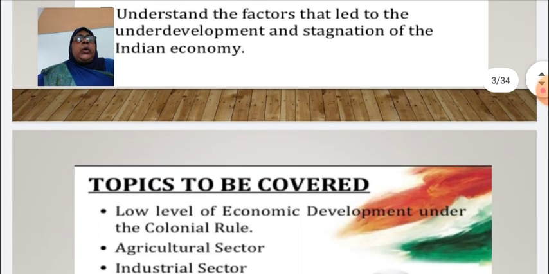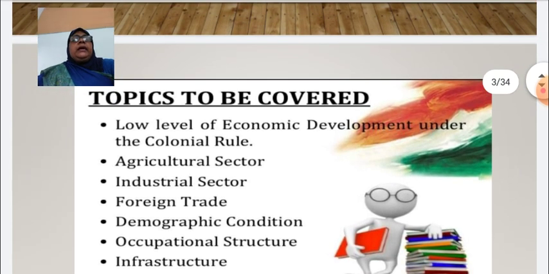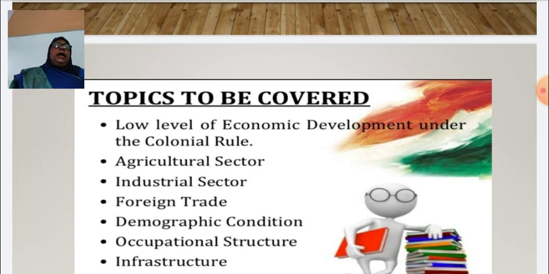Okay, now the topics to be covered in this chapter. The low level of economic development under the colonial rule.